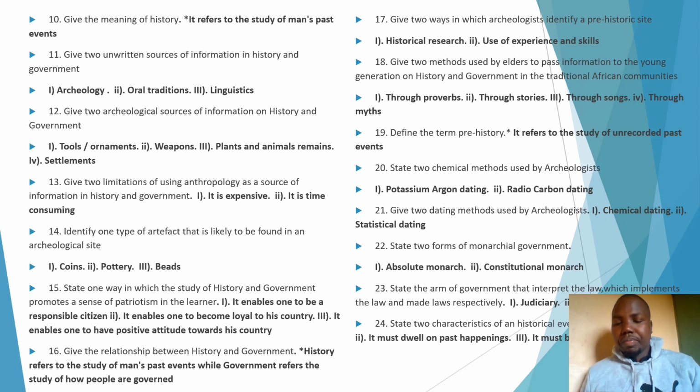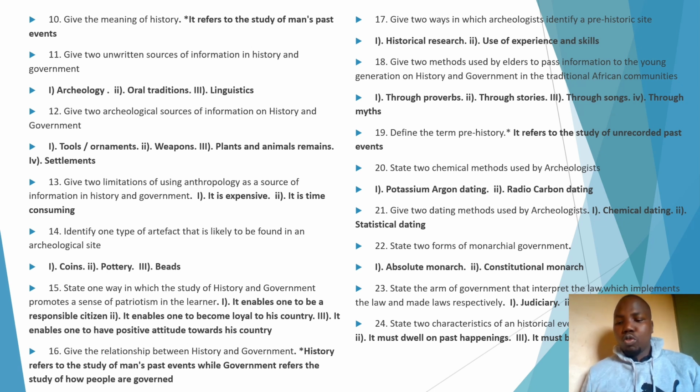Number 3, we have what we call democratic government. Number 4, we can also talk about dictatorial government. Then number 5, we have anarchy. So under this, we are asked about monarchical government. And we have 2, constitutional monarch and absolute monarch. Constitutional monarch is a type of monarchical government which is being used in Britain.